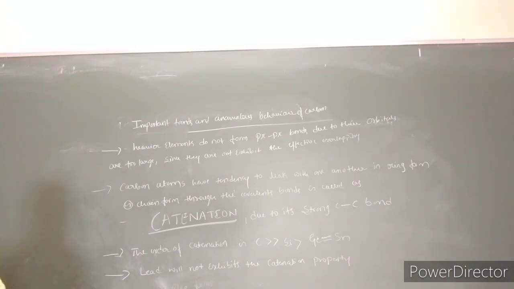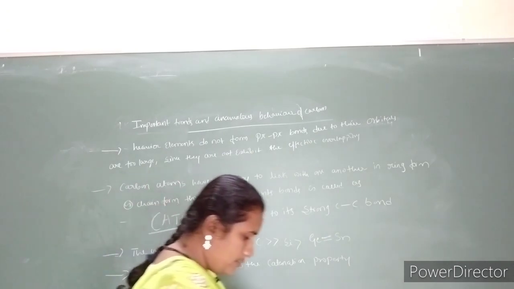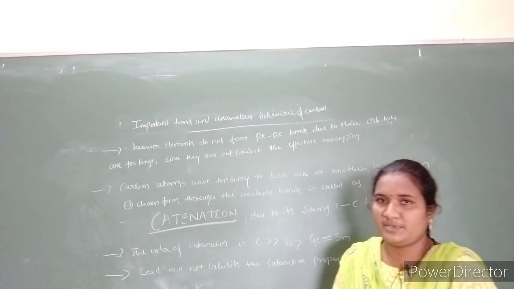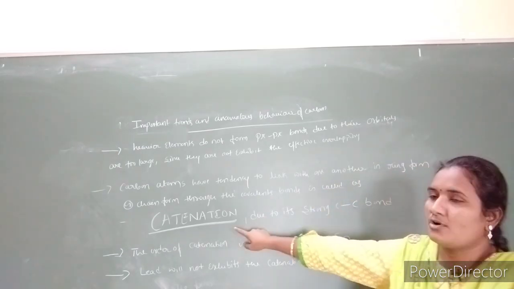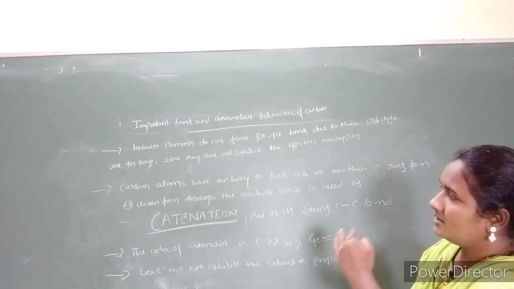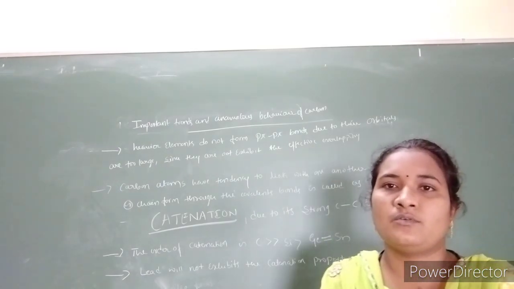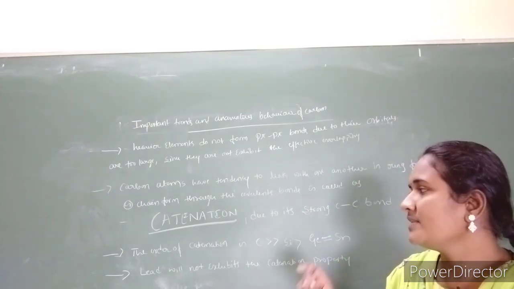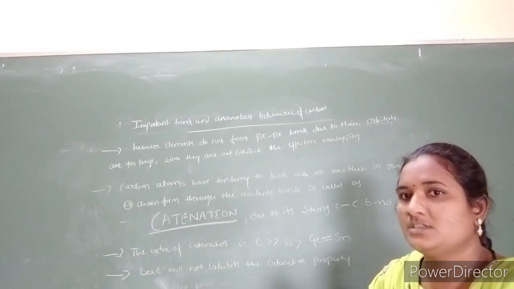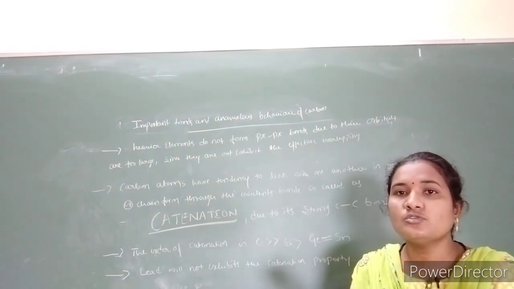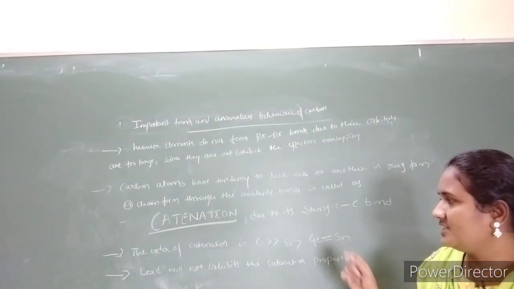So these are the anomalous behaviors of carbon. It has small size, high ionization enthalpy, high electronegativity, exhibits covalency 4, makes p-pi bonds, and shows the catenation property. Catenation is nothing but carbon atoms linking with other atoms in a chain or ring form through covalent bonds.